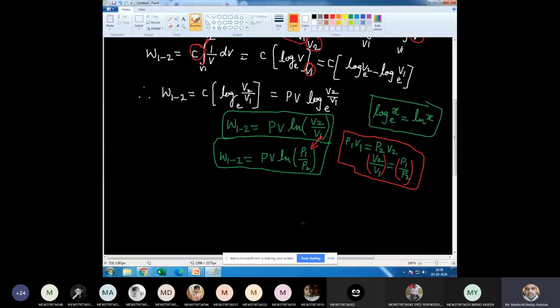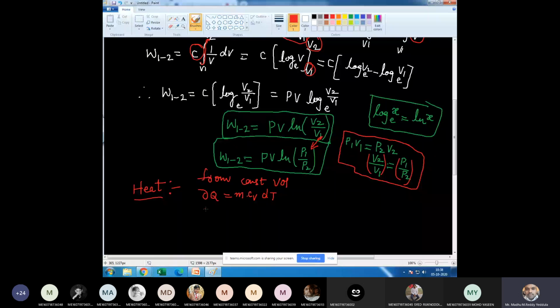After getting work done, now what is required? Heat interaction. Agree? Now heat. For all the 4 processes, we are calculating work done and heat transfer both. So as we know, from constant volume process, dQ is equal to m Cv dT.